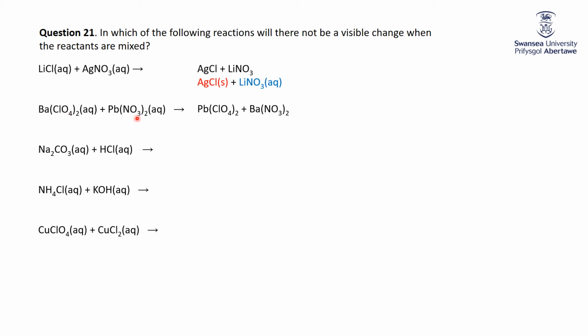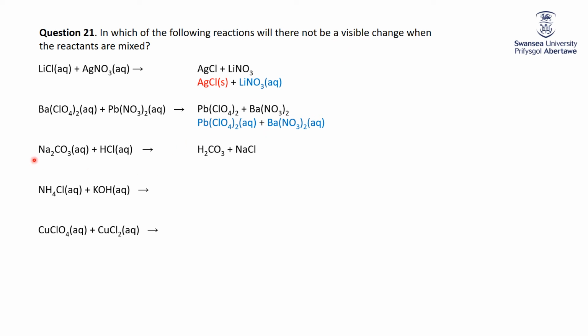Barium perchlorate and lead nitrate makes lead perchlorate and barium nitrate. Well, all perchlorates are soluble, all nitrates are soluble, so there will not be any precipitate of any kind here. So therefore there will not be a visible change. So we'll check on that in a minute.